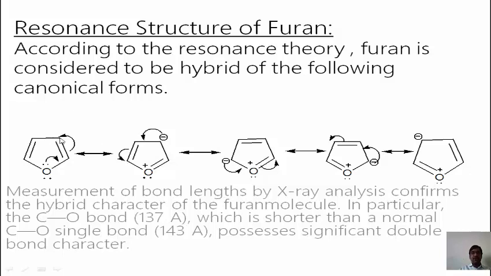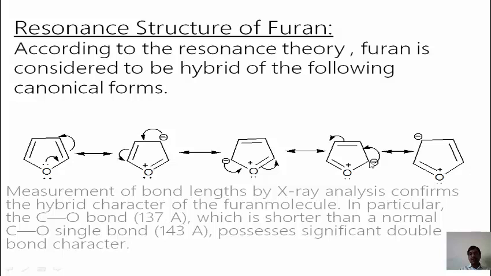Here one negative charge remains. After breaking of this bond, we again get a positive charge. This positive and this negative combine, forming this new bond, and here one negative charge remains. This negative charge and the positive charge on oxygen form the double bond again. After breaking of this bond, there is again a positive charge on the oxygen atom, producing a negative charge on the 2 number position.